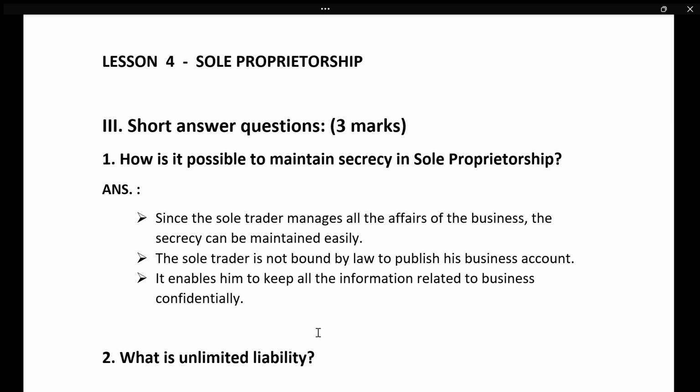And another thing is, he is not bound by any law to publish his accounts anywhere, and it enables him to keep all the information related to the business confidential. Like that you can write.